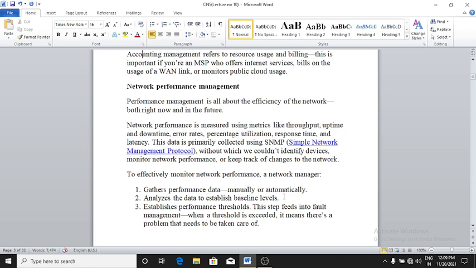To effectively monitor network performance, a network manager must first gather performance data, manually or automatically. Second is to analyze the data to establish baseline levels. Third is to establish performance thresholds. This step feeds into fault management. When a threshold is exceeded, it signals there is a problem that needs to be taken care of. Clear?